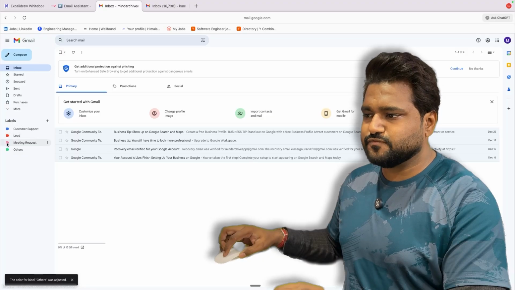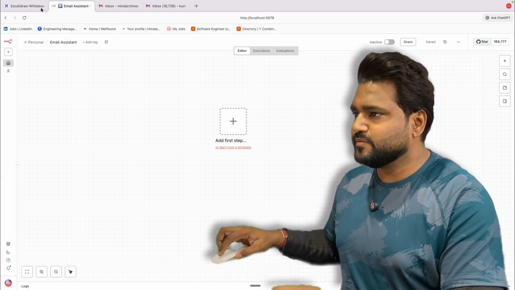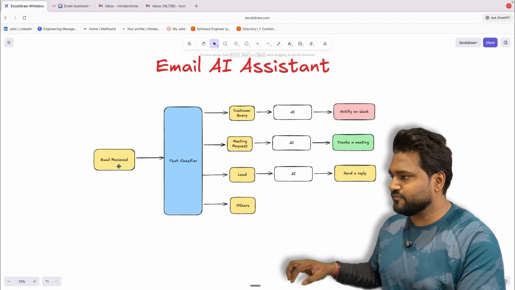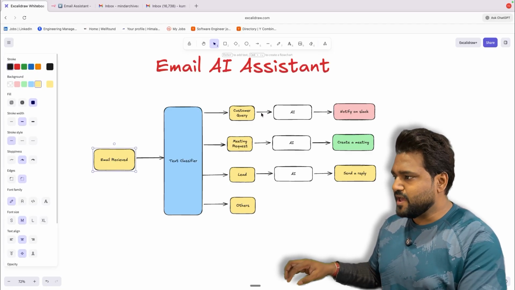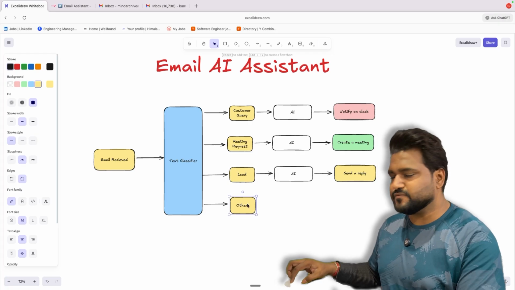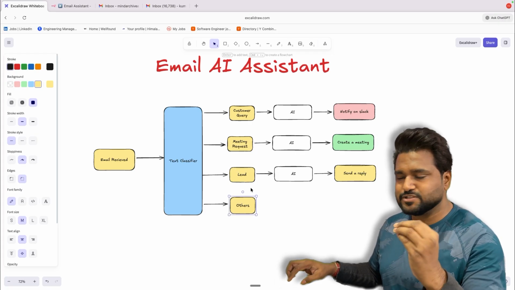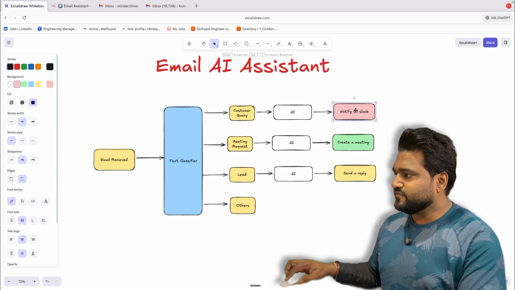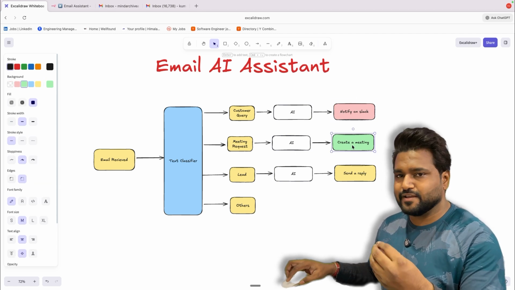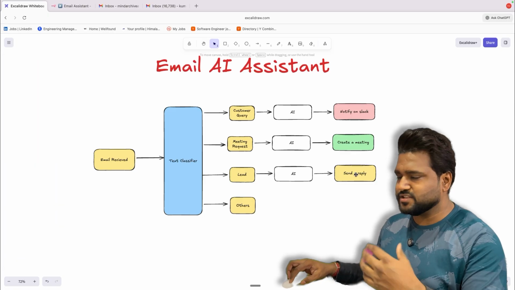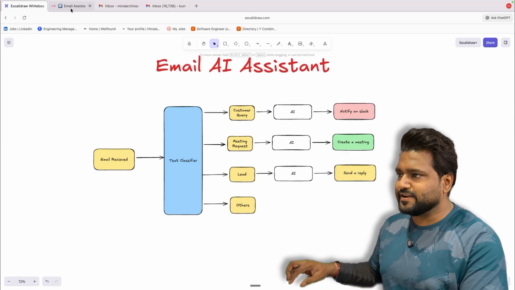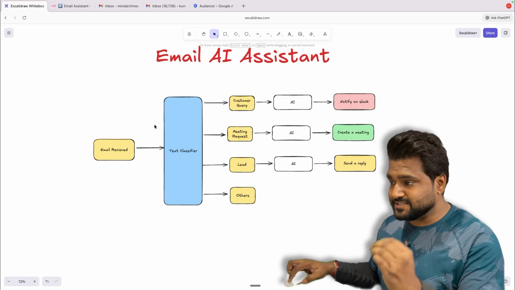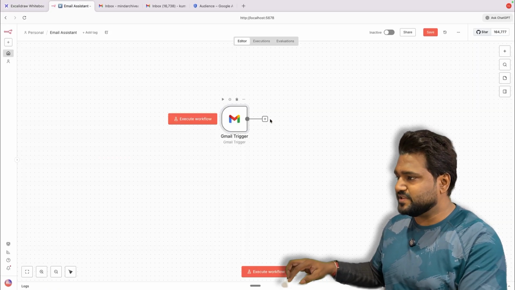I have created these 4 types of labels in my account, and we'll be using the same labels in the n8n workflow. If you look at this flow, we'll be using a few services. First would be Gmail, and these will be Gmail services to mark the tags or the labels on the emails. For the AI, we will be using OpenAI. We'll be integrating Slack, and we'll be integrating Calendar. The send a reply will again be a Gmail service. To connect Gmail to your local n8n, I have created a separate video for that. Please check that out.